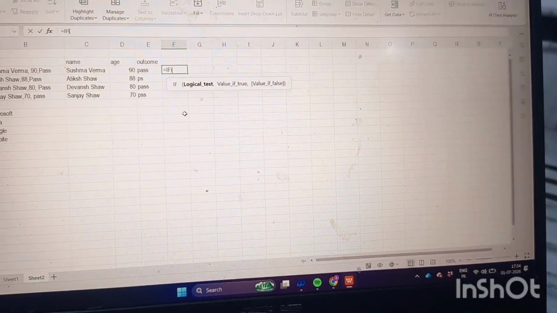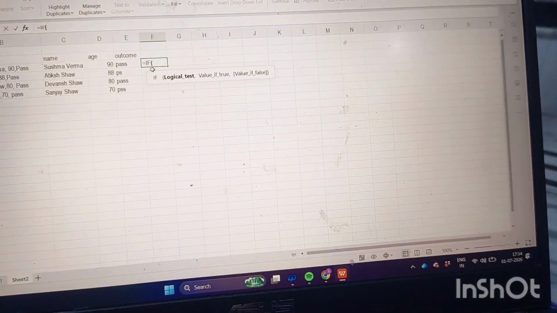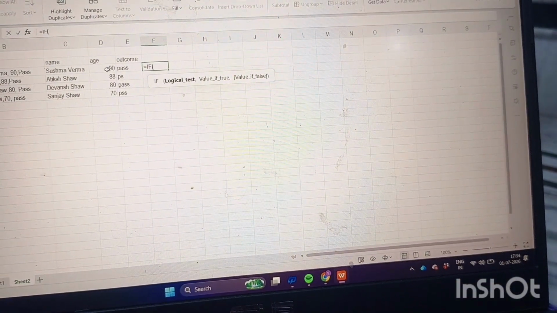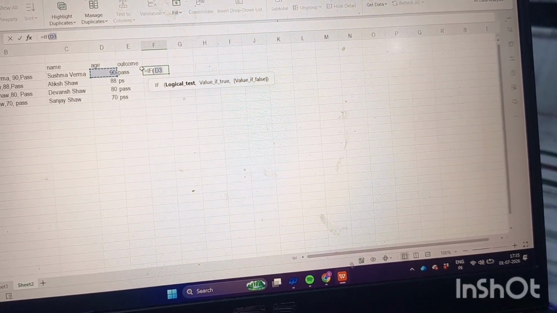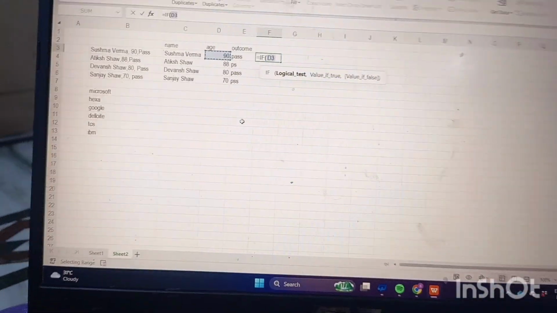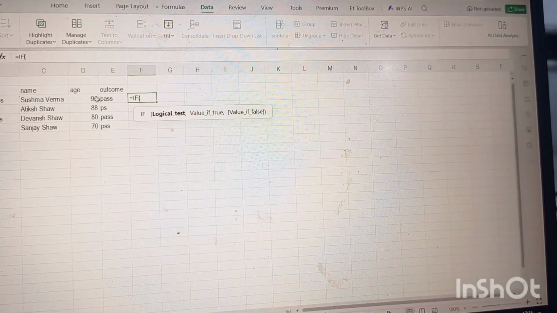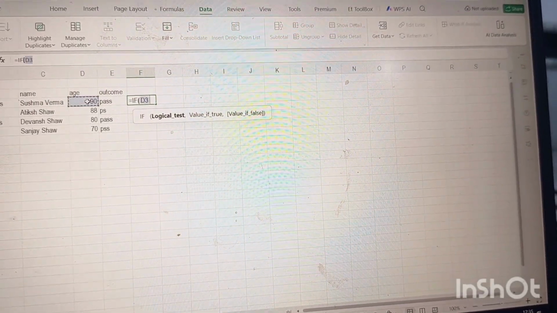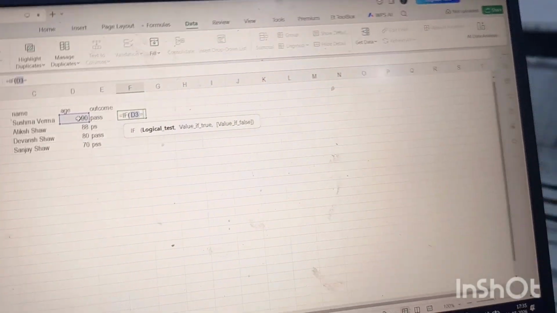What are you going to say? That who has the age 90, you have to select that cell. If age is equal to, 1000, if